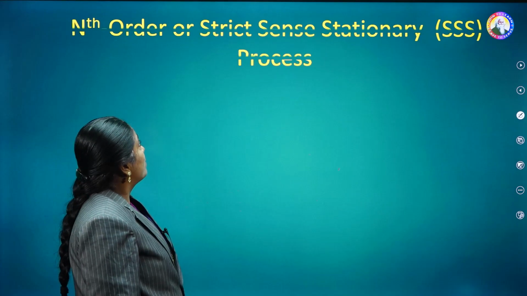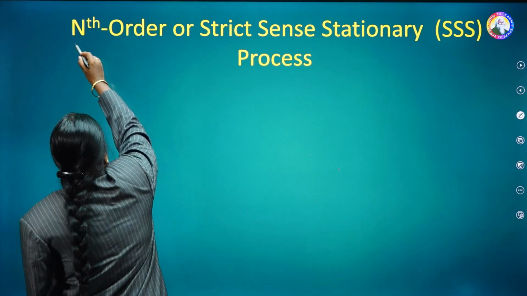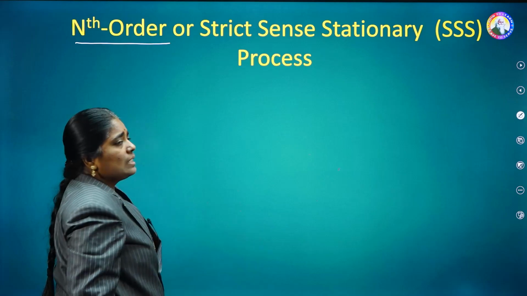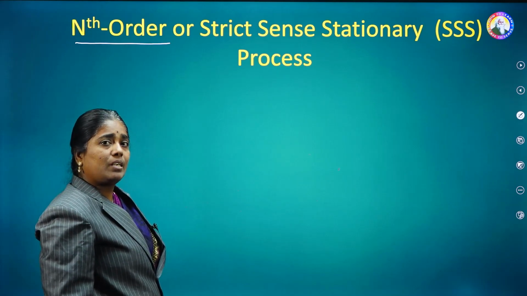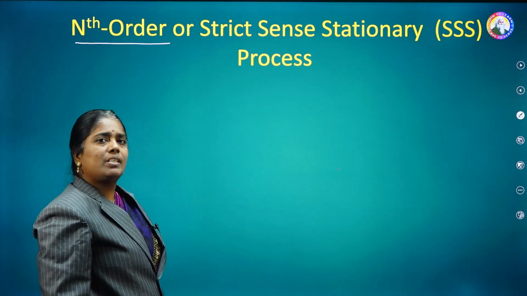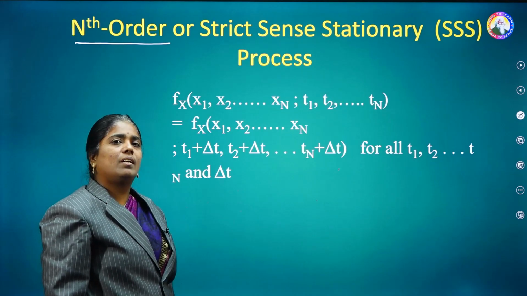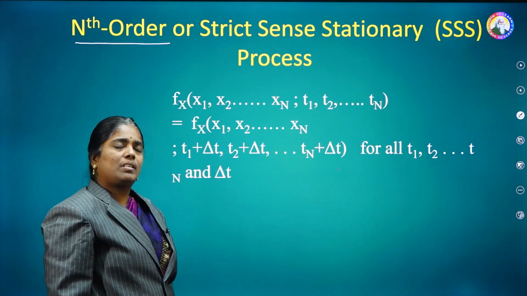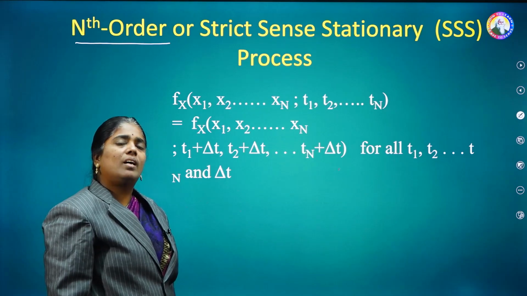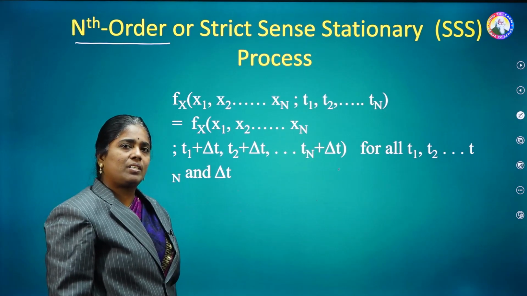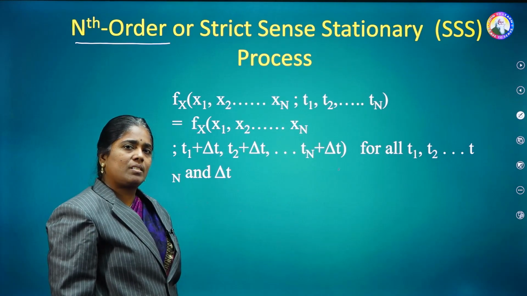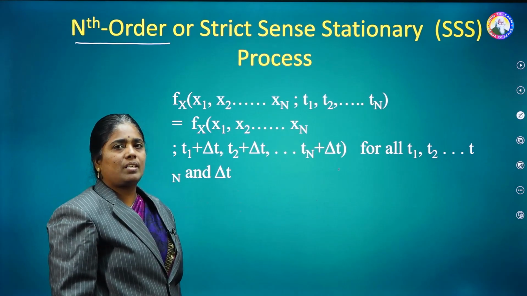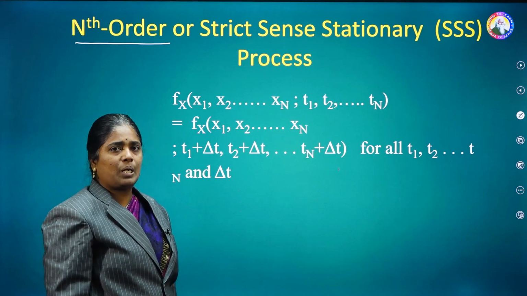The next one is the nth order or strict-sense stationary process, shortly known as the SSS. For the first order stationary process, the first order density function is constant, and for the second order stationary process, the second order density function is constant. For the case of WSS, both first order and second order density functions are constant with respect to time.